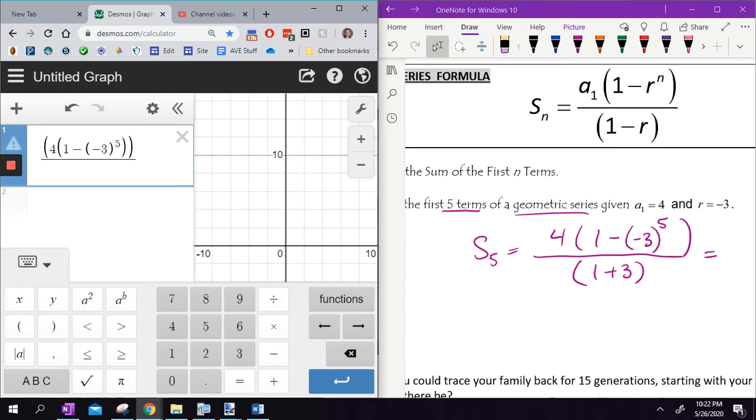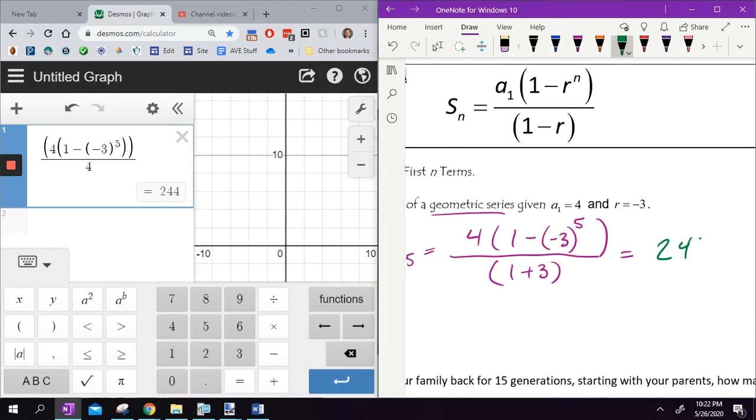And then divide by 1 plus 3. So I'm going to divide by 4. Notice that that top part needs to be all on top of the fraction. Just depending on your calculator, it will give you different things. But my answer is 244.